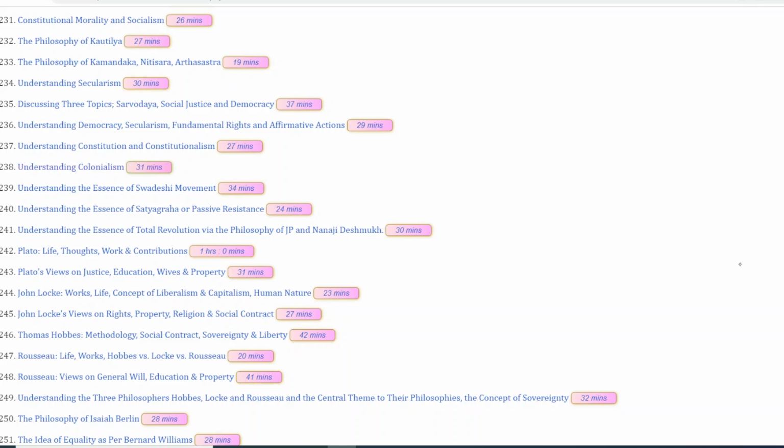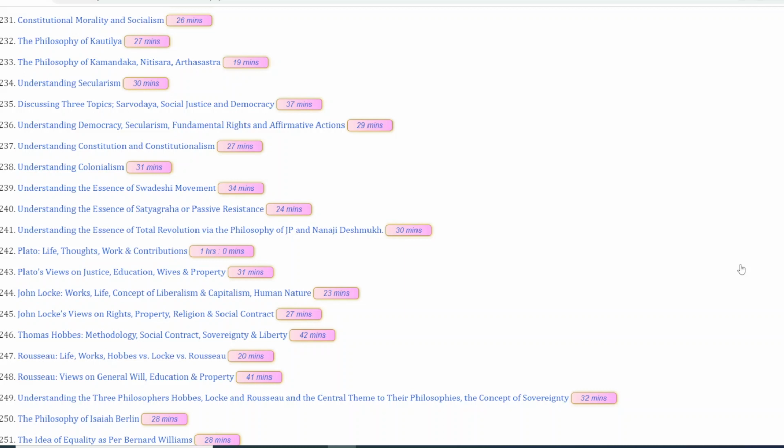Then we have the understanding of colonialism. Please try to understand that when you're reading about colonialism, you can obviously relate it with one of the important philosophers, for instance Gandhi. Like how did Gandhi bring in the concept of, let's say, satyagraha? What was the Swadeshi movement?